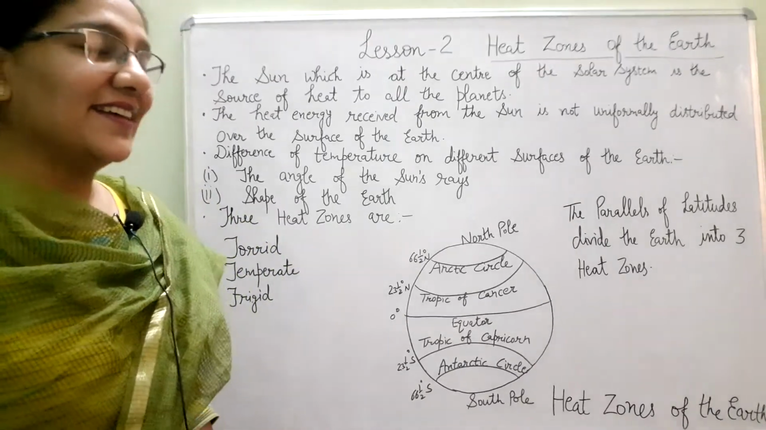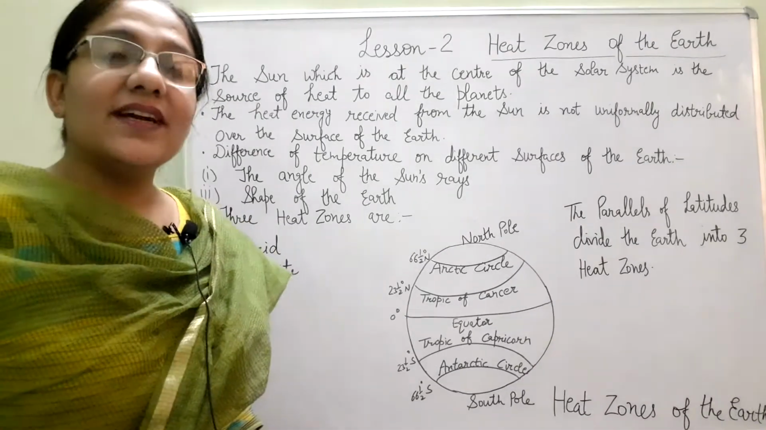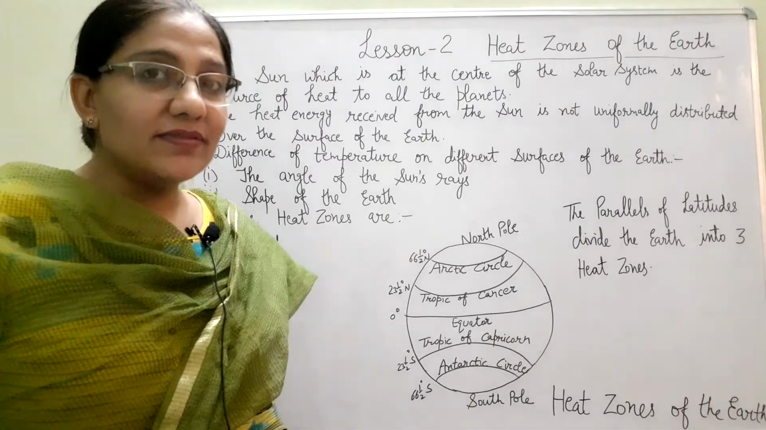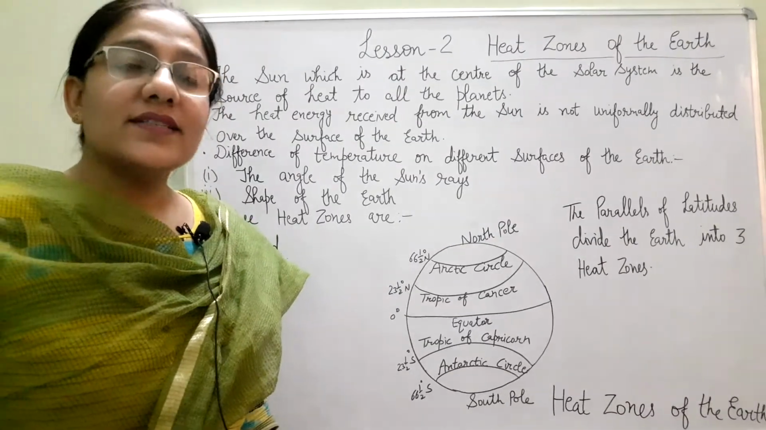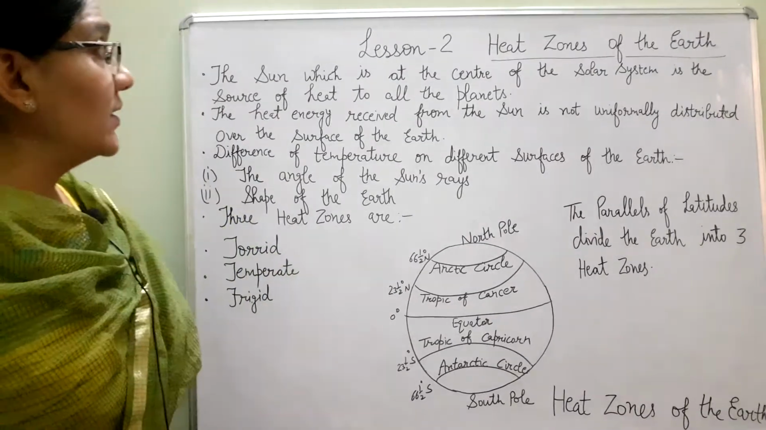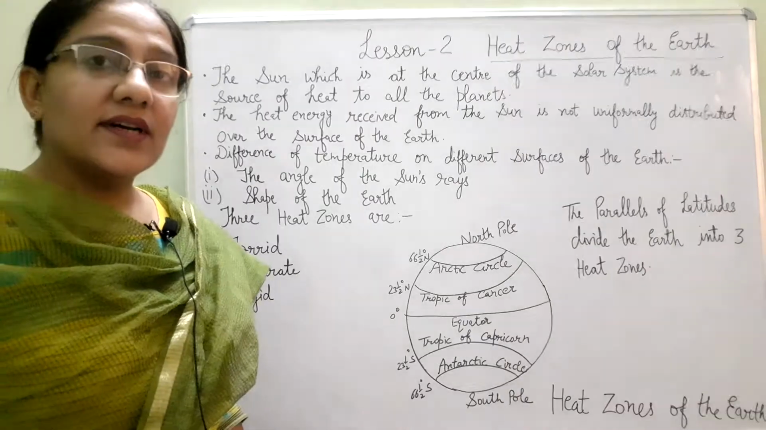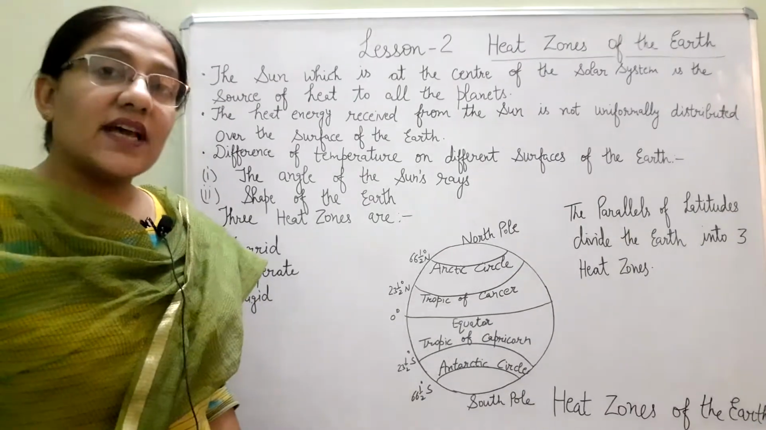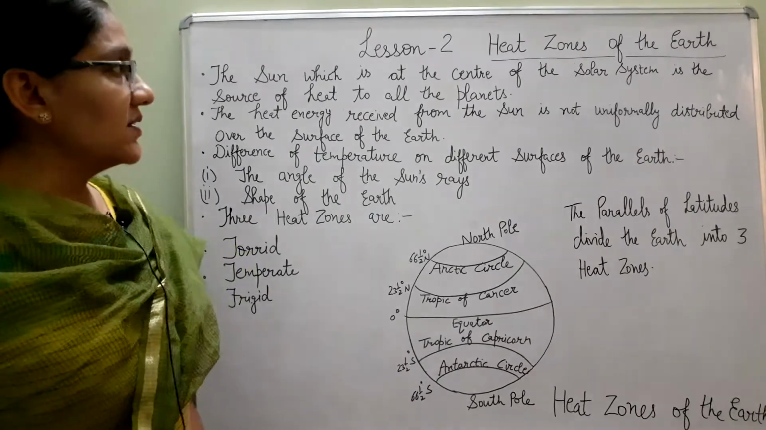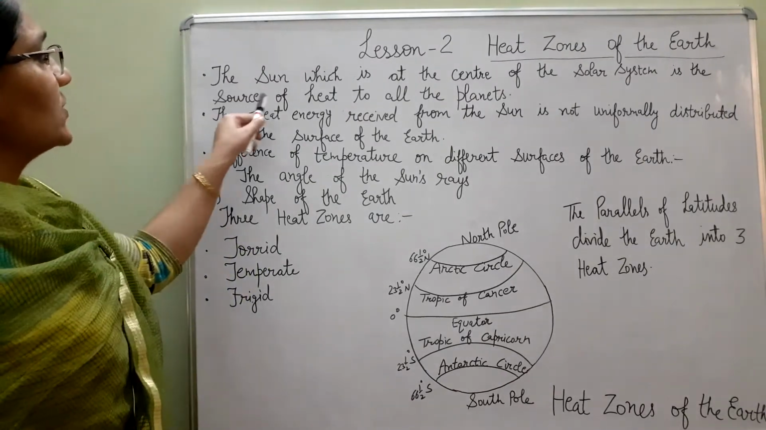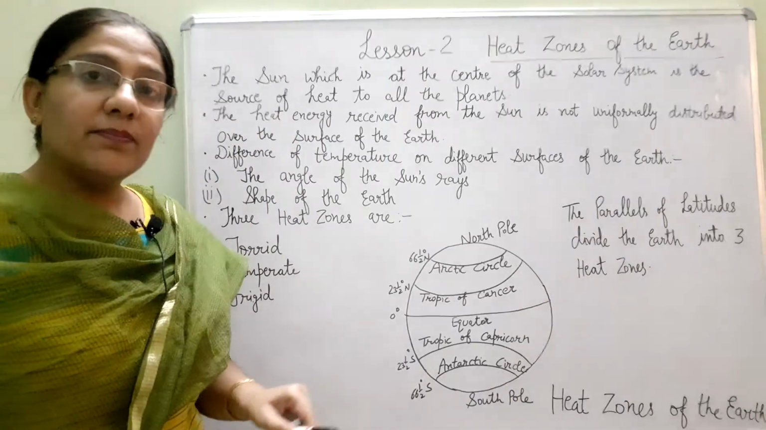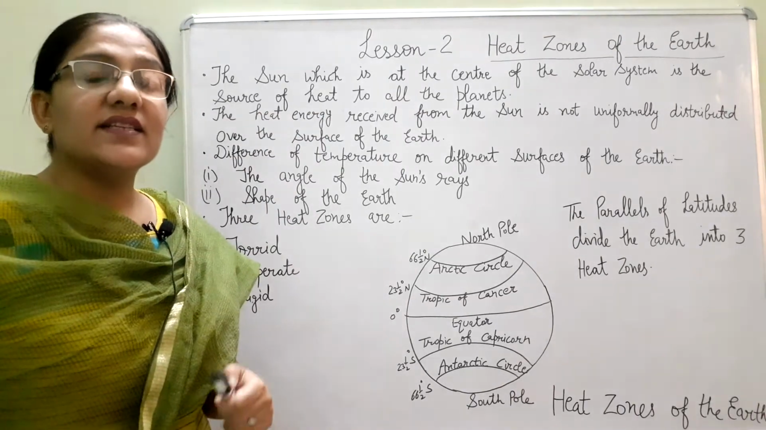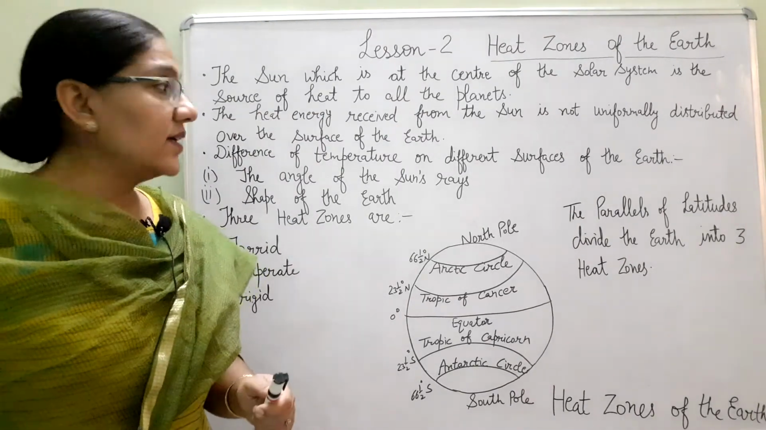In our first chapter, we had read about parallels of latitude. Now, our second chapter is about heat zones of the earth. The sun, which is at the center of the solar system, is the source of heat to all the planets. All the planets receive heat from the sun.